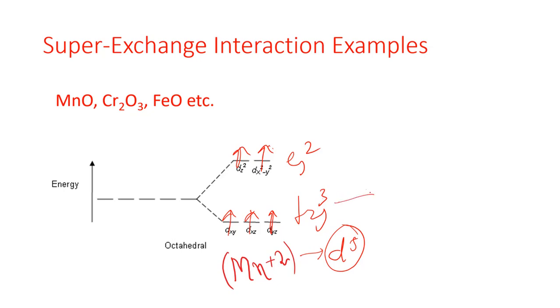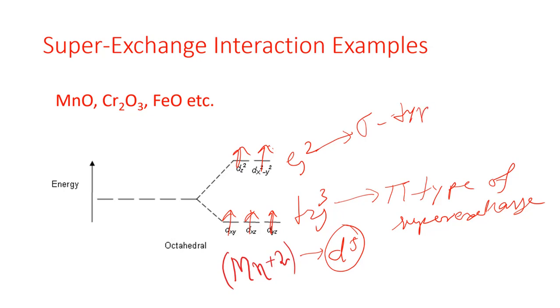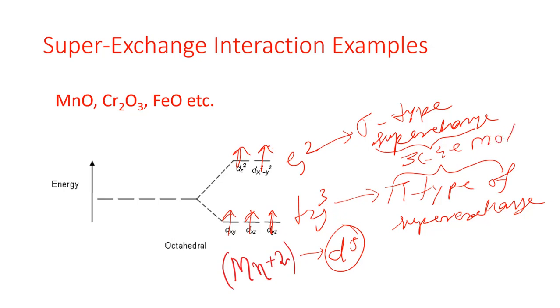But actually the 3 electrons in this T2g can also participate in pi type of super exchange, whereas these 2 electrons in Eg can participate in the sigma type super exchange, and both these types of super exchange are actually giving 3-centered 4 electron molecular orbital formation, 3-centered 4 electron MO formation.